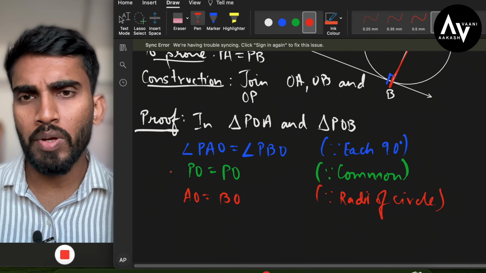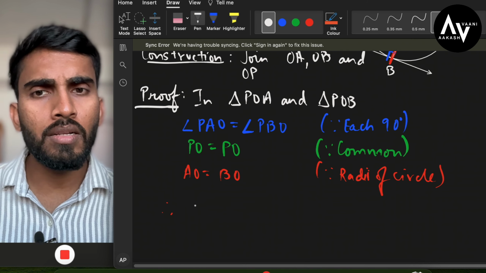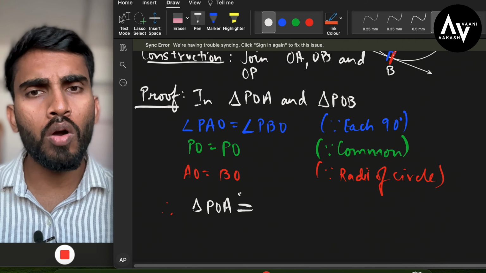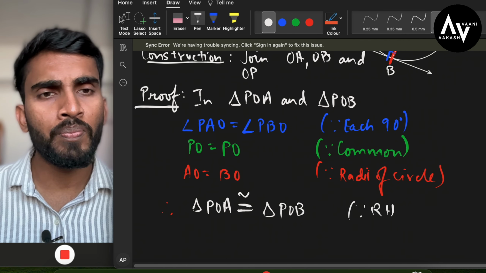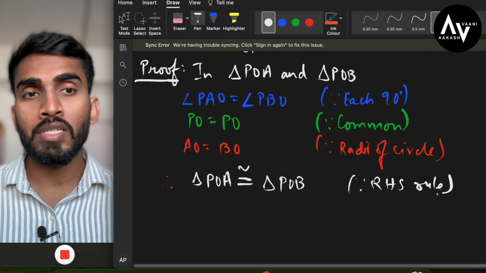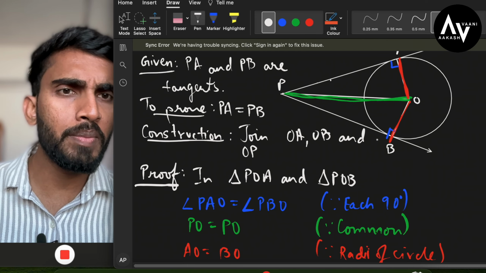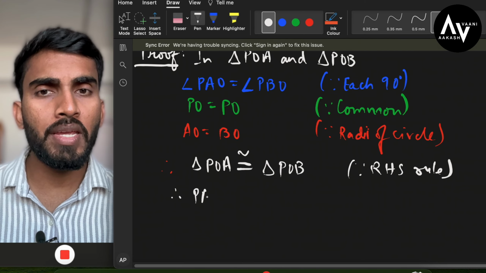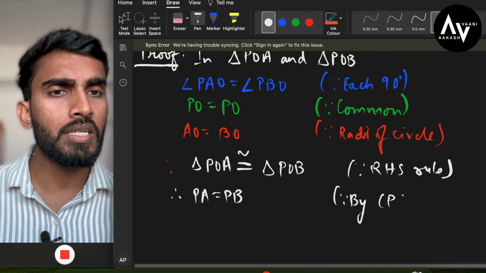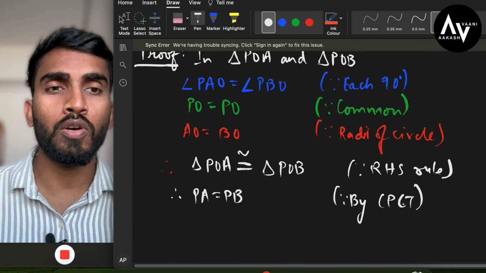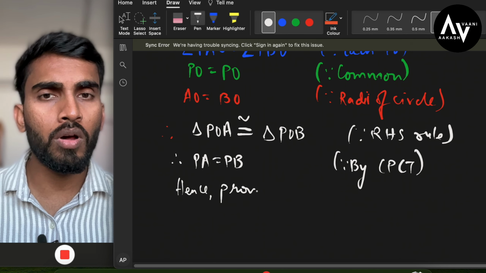Right angle, ये जो है ट्राइंगल का हाइपोटेन्यूस है और ये एक साइड है. So we can say that triangle POA is congruent to triangle POB, and the reason we will show is that it is because of the RHS rule, right angle hypotenuse side rule, and therefore by CPCT we can say कि ये जो PA है और ये PB है, ये दोनों भी इक्वल हो गए. That is PA is equal to PB, and the reason for it is CPCT, that is corresponding parts of congruent triangles, and hence proved. Okay, this also may come in the exam for 3 marks.